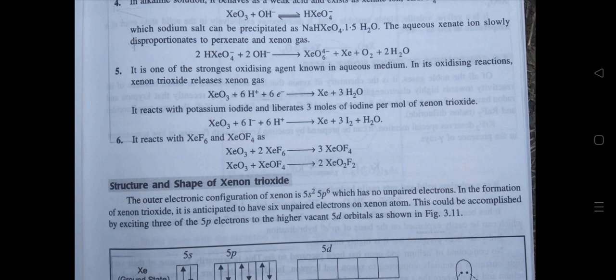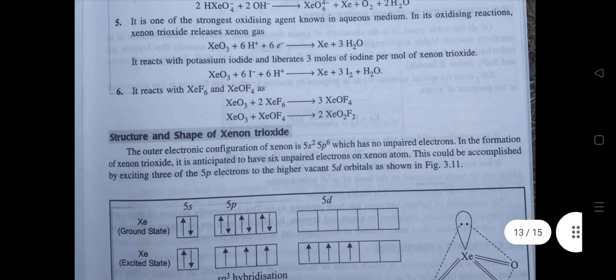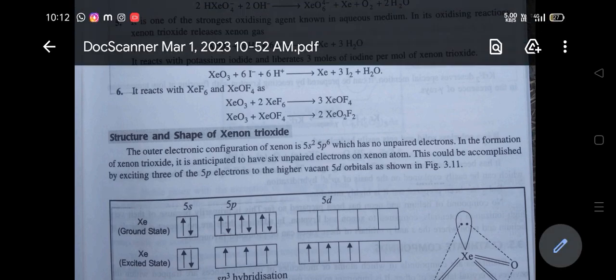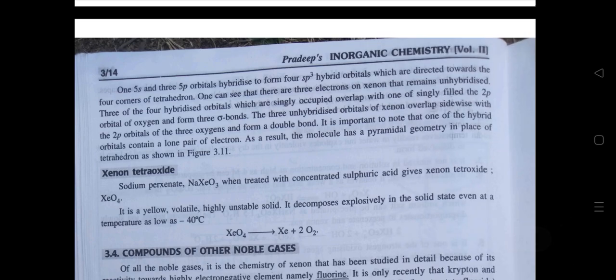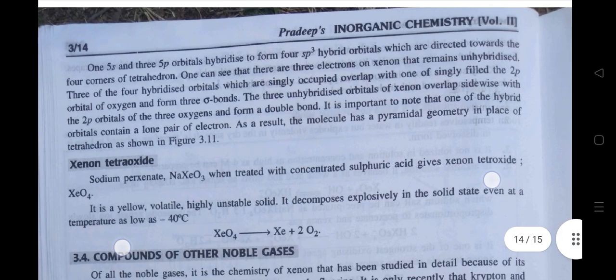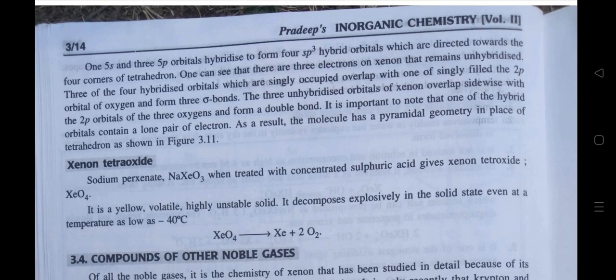Structure and shape of xenon trioxide. The outer electronic configuration of xenon is 5s2 5p6, which has no unpaired electrons. In the formation of xenon trioxide, it is anticipated to have 6 unpaired electrons on the xenon atom. This could be accomplished by exciting 3 of the 5p electrons to the higher vacant 5d orbitals, as shown. 1 5s and 3 5p orbitals hybridize to form 4 sp3 hybrid orbitals, which are directed towards the four corners of a tetrahedron. One can see that there are 3 electrons on xenon that remain unhybridized.